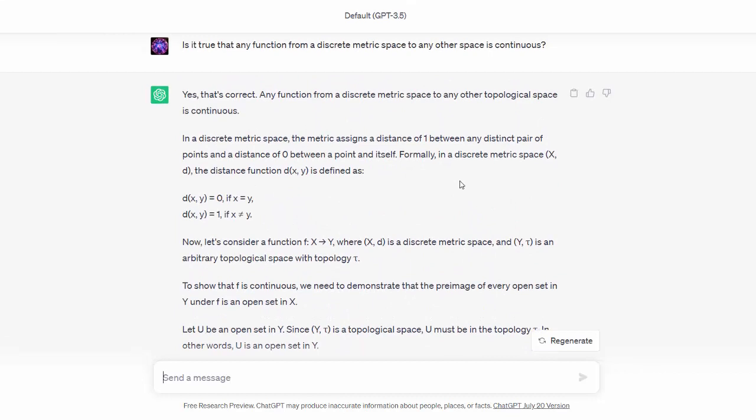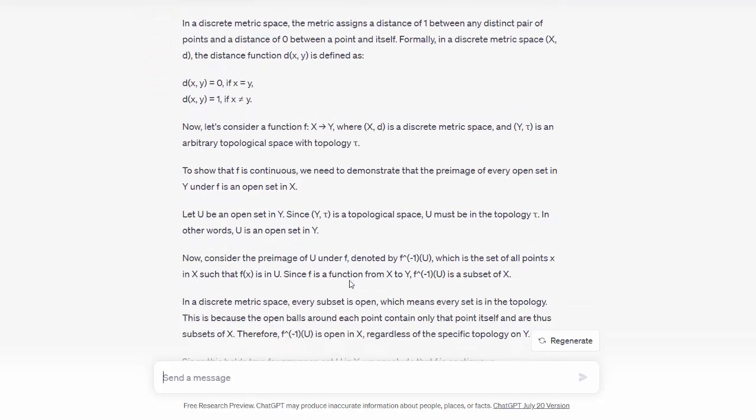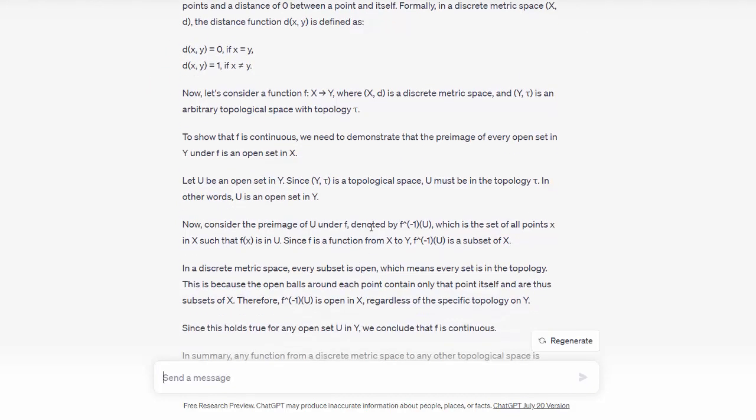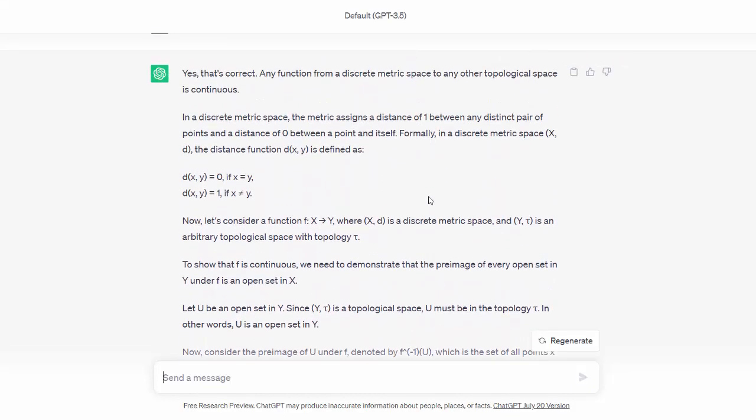it tries to invoke topology and look at the definition of continuity in terms of topology, which is absolutely fine because it is a metric space and a metric space induces a topology, and you can use the topology to define whether the function is continuous, but it isn't necessary until you introduce topology.